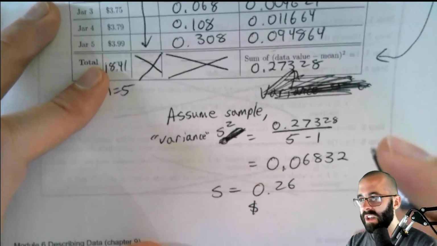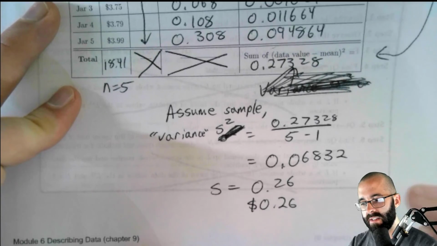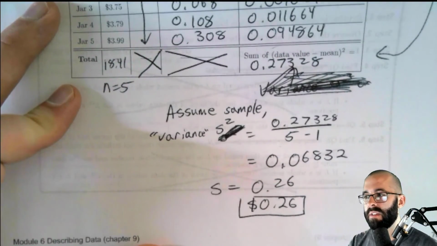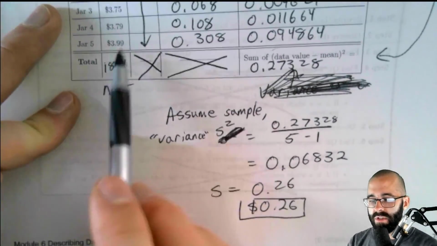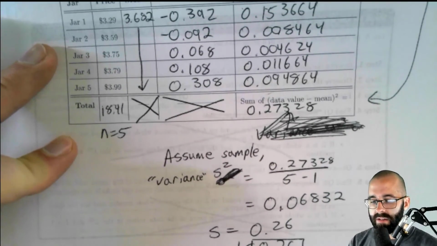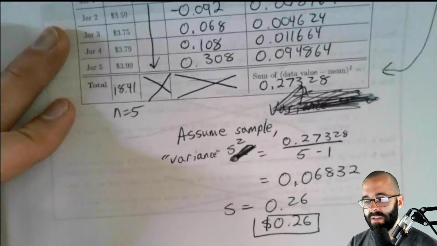And remember that our standard deviation has the same units as the data. So 26 cents. That's our standard deviation. So on average, a jar of peanut butter is $3.68. And most of the jars of peanut butter are going to be within 26 cents of that.